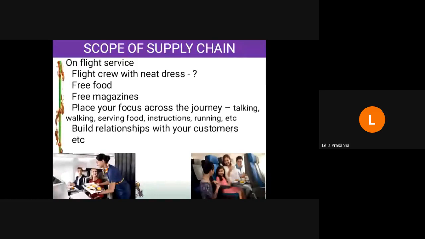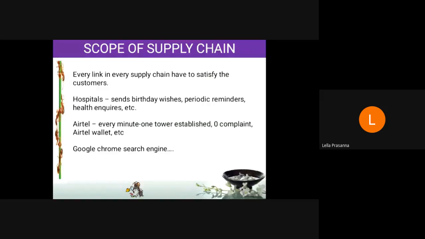Okay, and some of these flight crews may ask you, "What is your phone number, sir? Where are you working? My brother is working there." Like this, they will ask something because they want to build a relationship with you. It is a marketing strategy. Okay, so this is a simple example. We are taking the air service. There, we saw how they are trying to satisfy the customer. Okay, so like that, each and every stage of the supply chain wants to satisfy their customer.